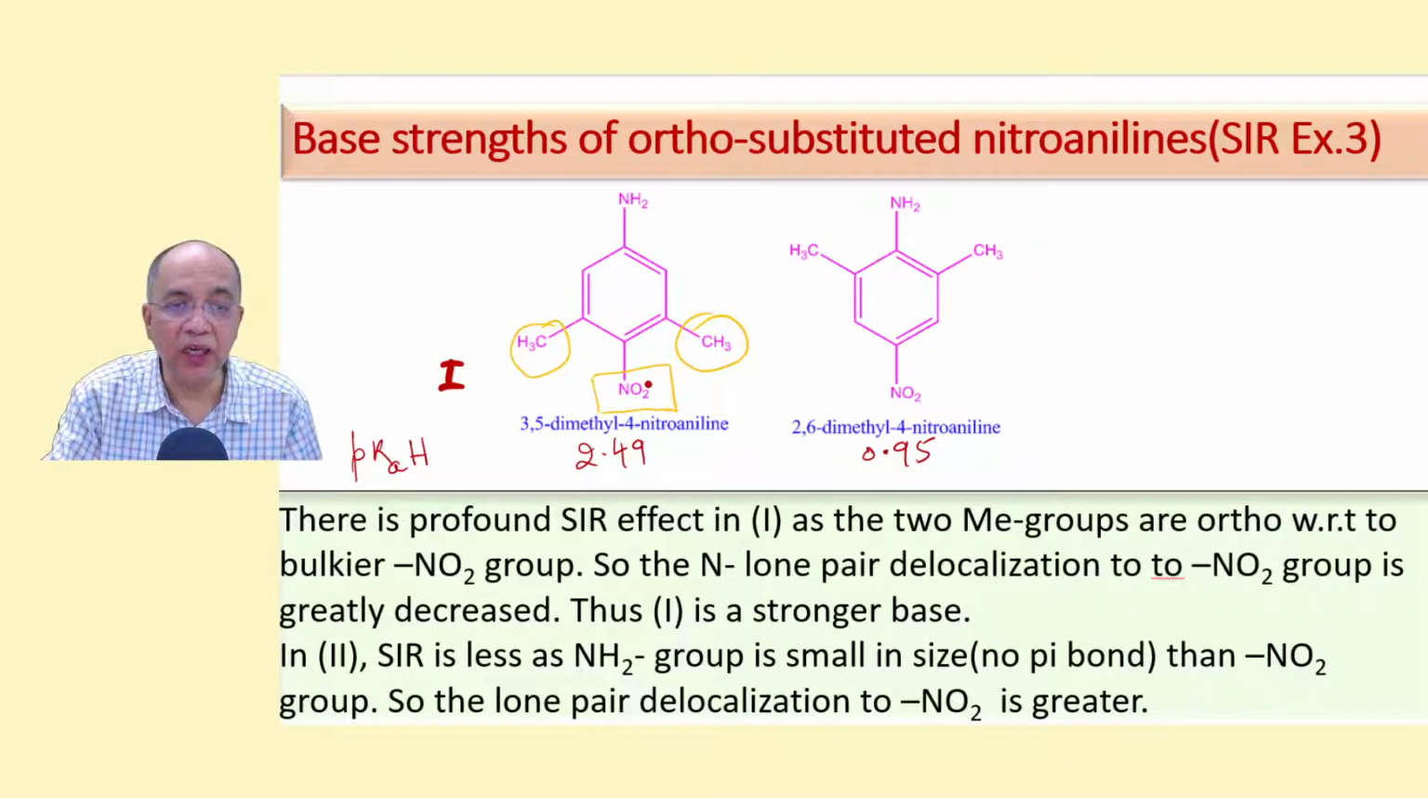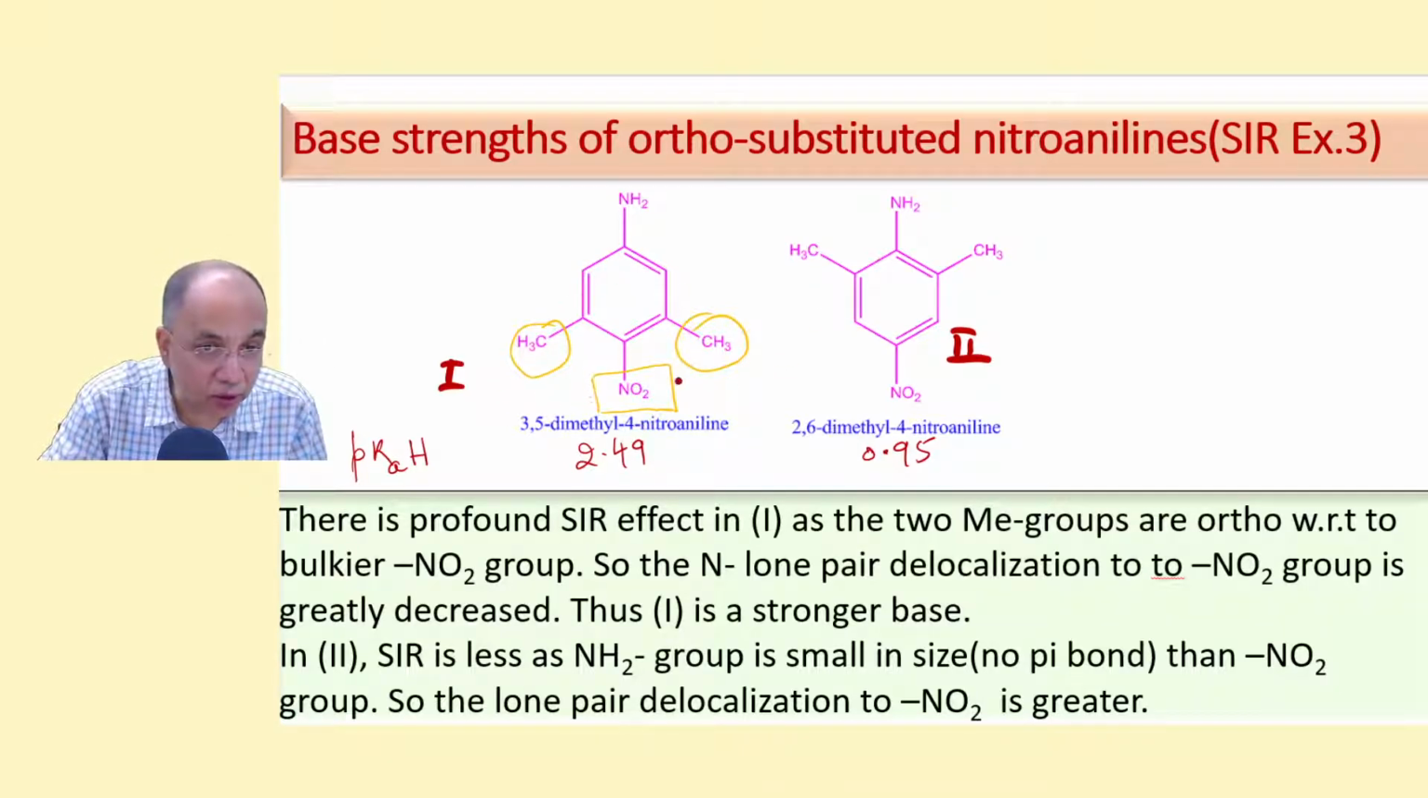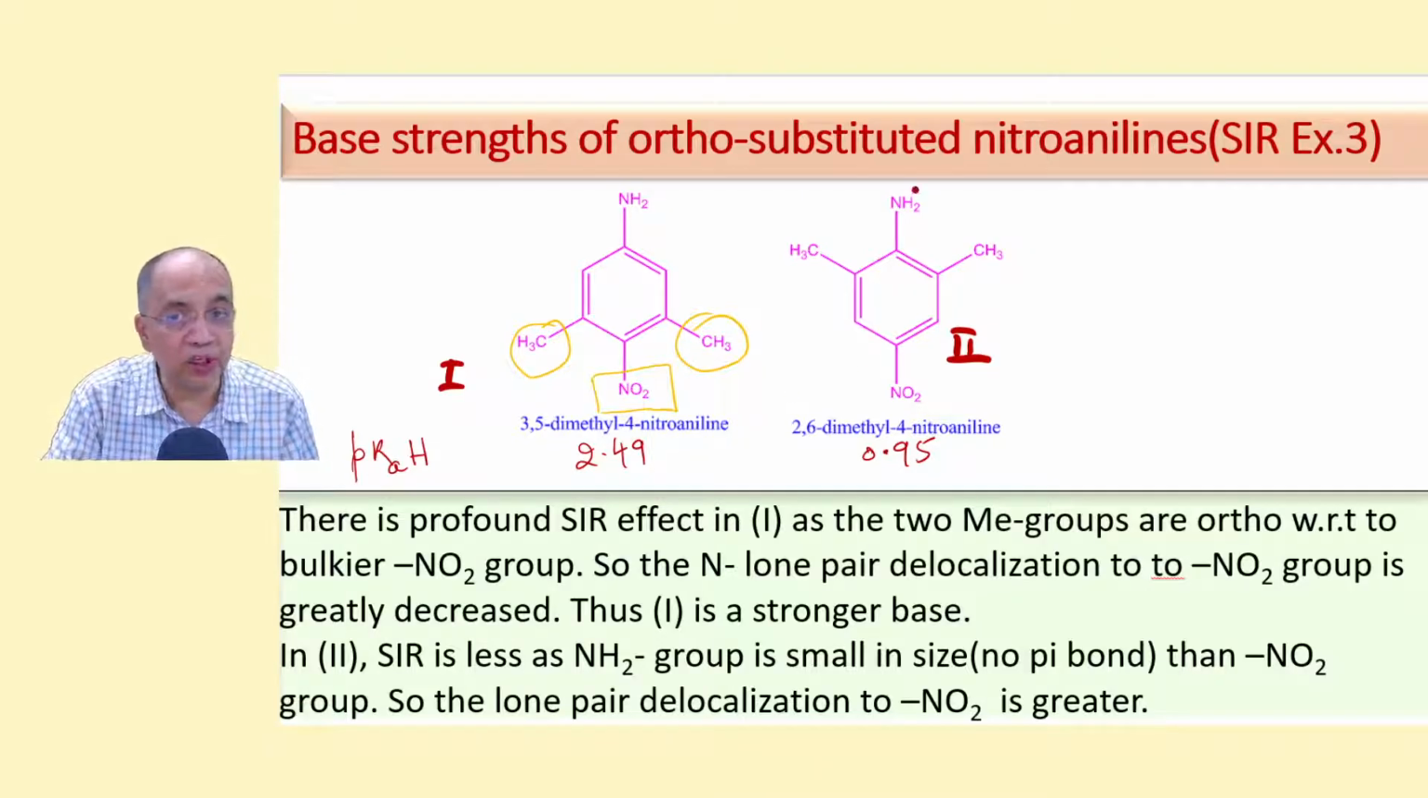Supposing this is 1 and this is 2. So 1 is more basic than 2 because there is more profound SIR here. Nitro group is a bigger group. Pi bond is there here. So the planarity is destroyed to a large extent. So the lone pair cannot enter into NO2. But here the lone pair can enter into NO2 because there is no SIR here.